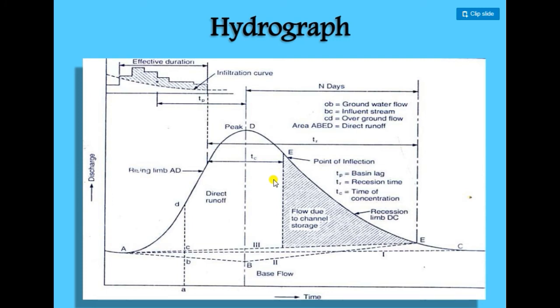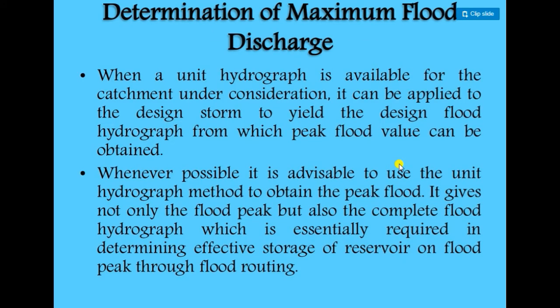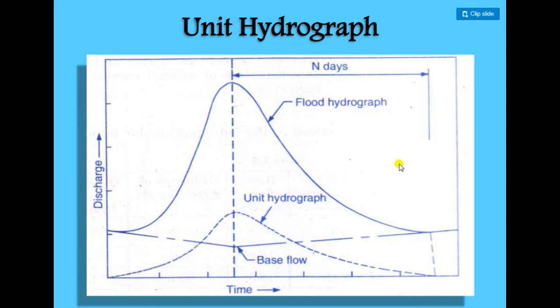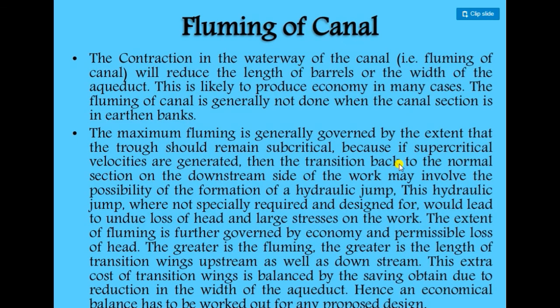Now that is the unit hydrograph. We have to find out the peak and calculate the maximum flow. That is the base flow. We are also learning about all the phenomena in hydrology. So we can use this type of plotting graph, like the hydrograph, and we can find out the maximum discharge. Now there is another unit hydrograph theory. We can also find the maximum flood discharge by using this theory.